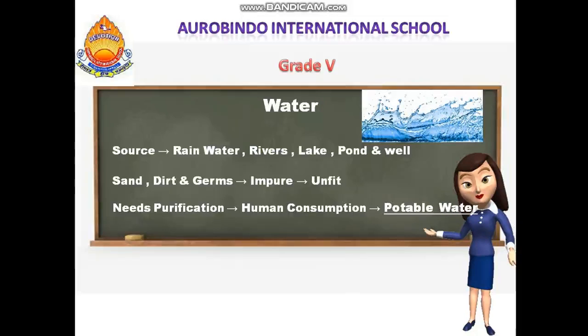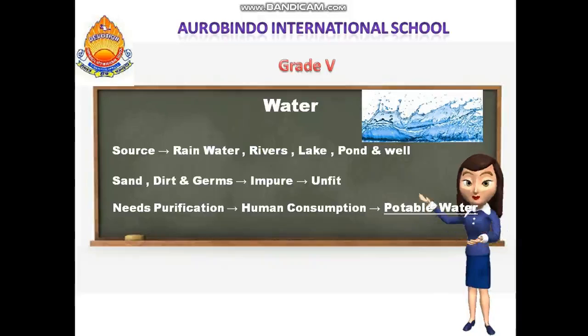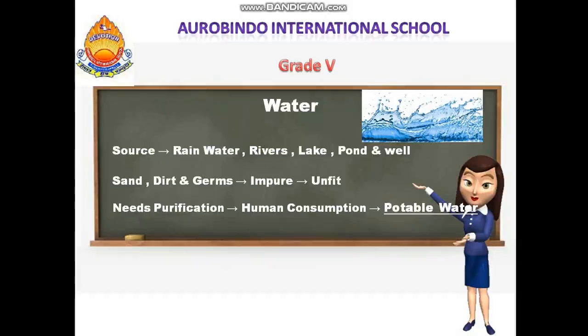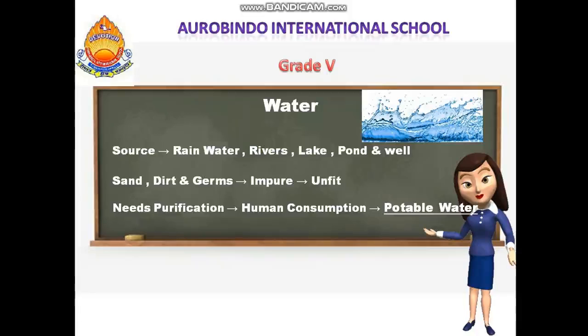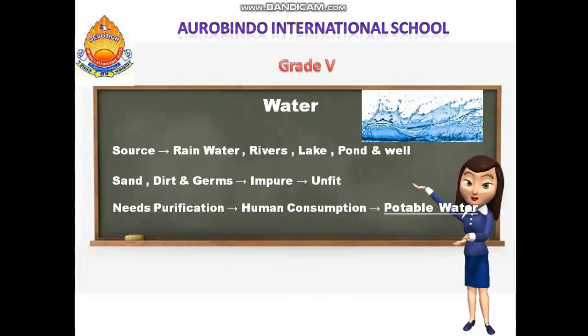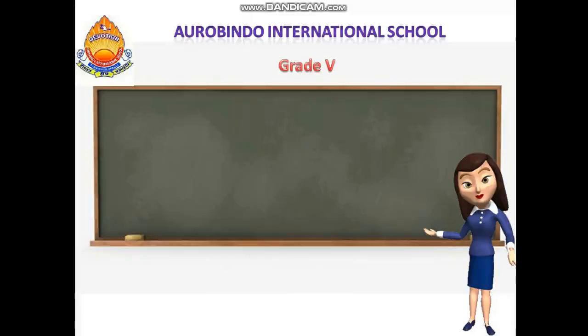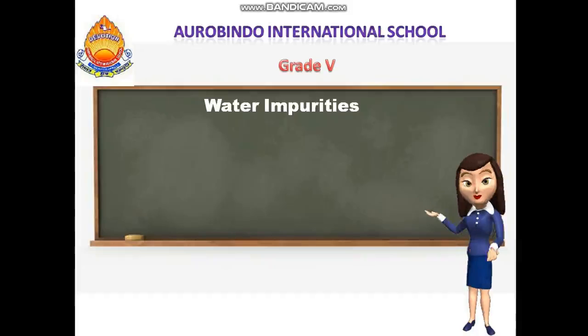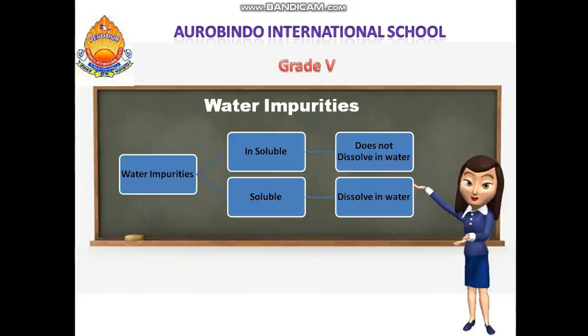Okay, this purified water that is fit for humans to use is known as potable water. The purified water which is used by humans is known as potable water. Things that make the water impure are known as impurities. Sand, dust, all these are called impurities.